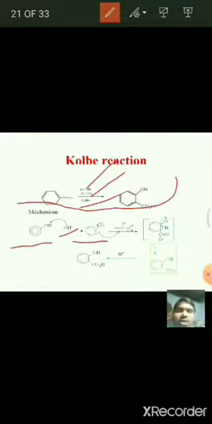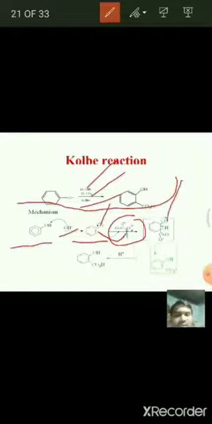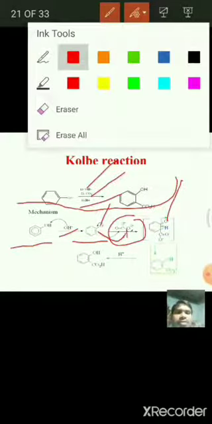It forms the phenoxide ion, and with this CO2, see here, some rearrangement takes place like this, and this bond attacks this carbon, and we get a double bond here at oxygen, and we get a bond here.